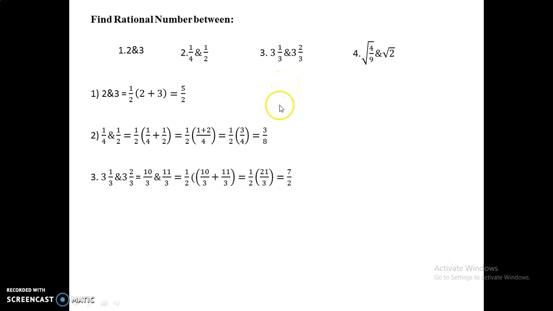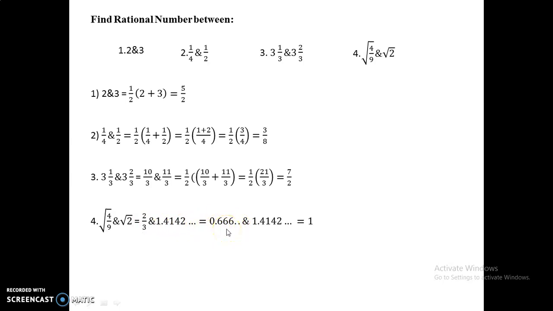The final question is root 4 by 9 and root 2. Find the number between root 4 by 9 and root 2. So here comes another logic. Here the root 4 by 9 value is 2 by 3, and root 2 value we already know is 1.414, and so on. And dividing 2 by 3, we will get a non-terminating decimal, that is 0.6666, and so on.